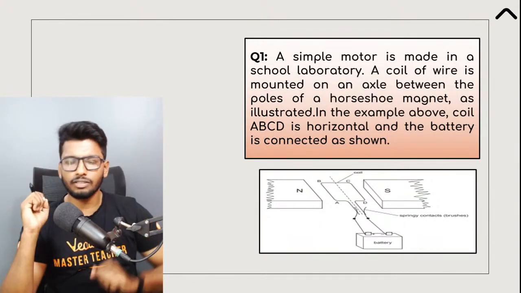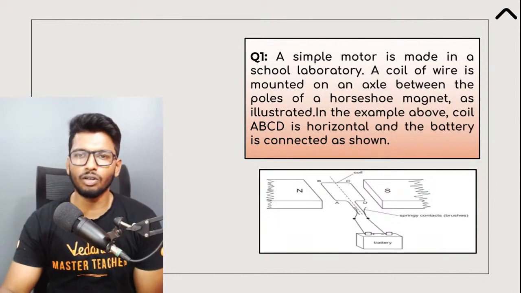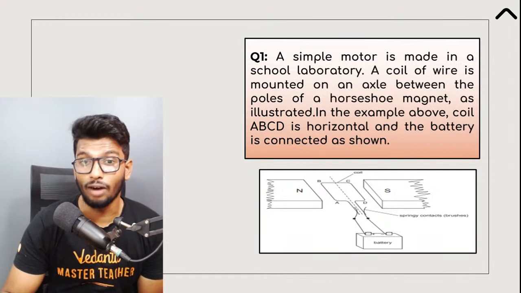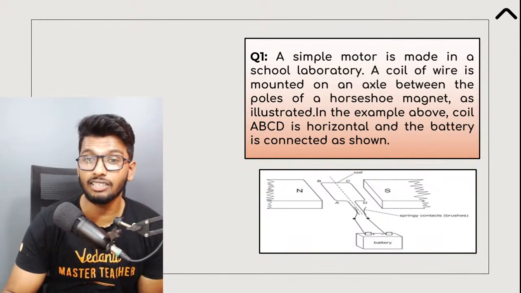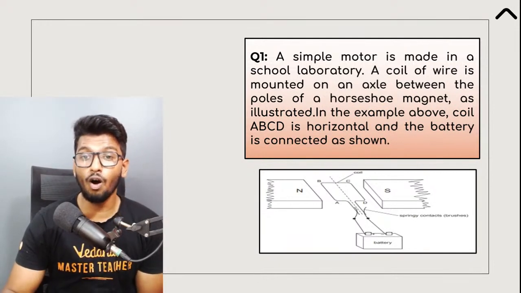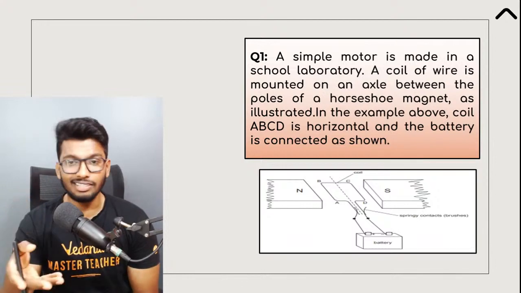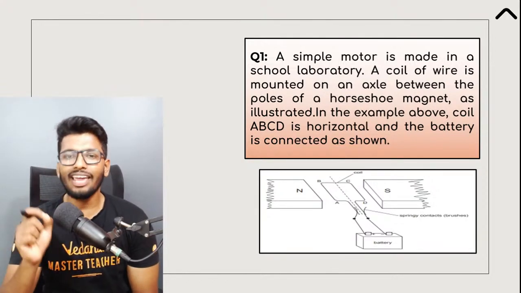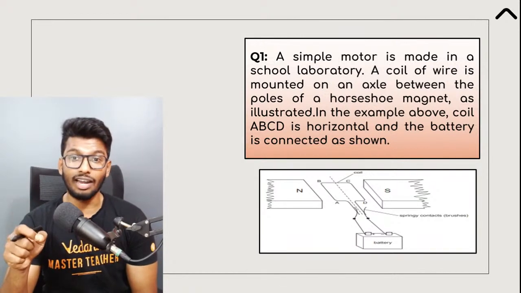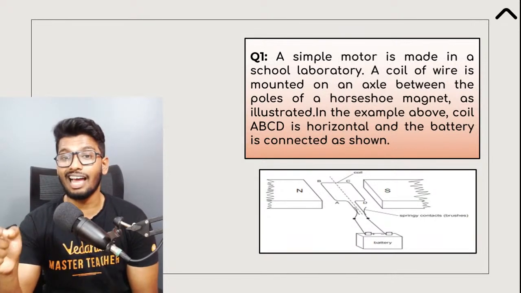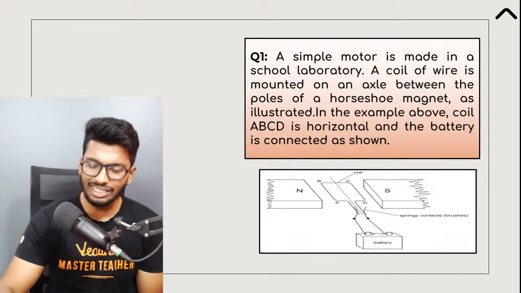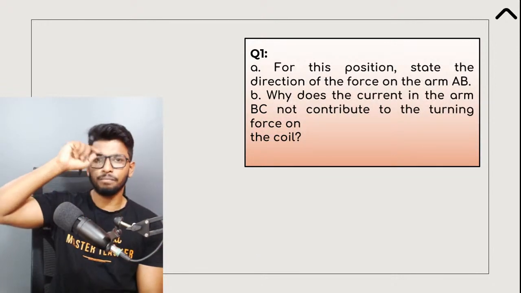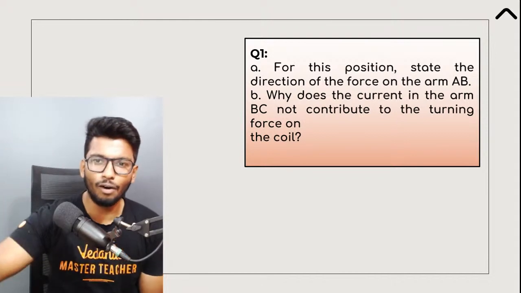The question is, a simple motor is made in a school laboratory. A coil of wire is mounted on an axle between the poles of a horseshoe magnet as illustrated. In the example above, coil ABCD is horizontal and the battery is connected as shown. Now the question is, for this position, state the direction of the force